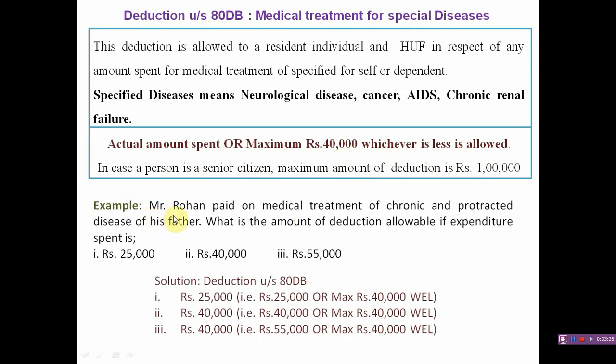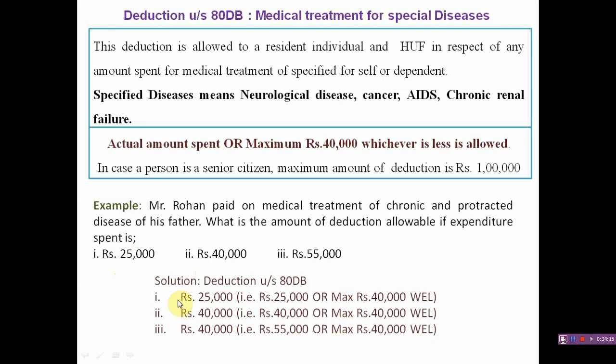Example: Mr. Rohan paid on medical treatment of chronic and protracted disease of his father. What is the amount of deduction allowable if expenditure spent is rupees 25,000, 40,000 and in third case 55,000? Solution: amount spent or maximum 40,000, whichever is less.